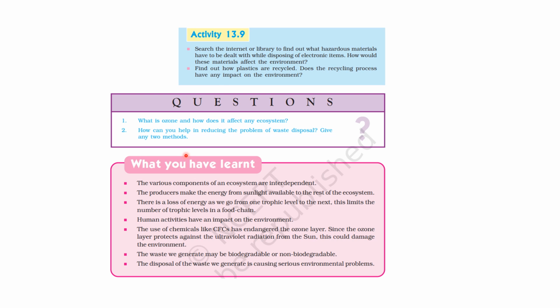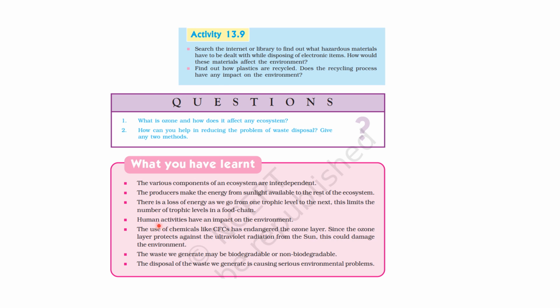Okay. So lastly, we have a summary of the chapter. हमने क्या क्या पढ़ा है? Various components of an ecosystem, they are interdependent. Then producers make energy from sunlight available to the rest of the ecosystem. Then there is a huge loss of energy as we go from one trophic level to the next. This limits the number of trophic levels in a food chain.